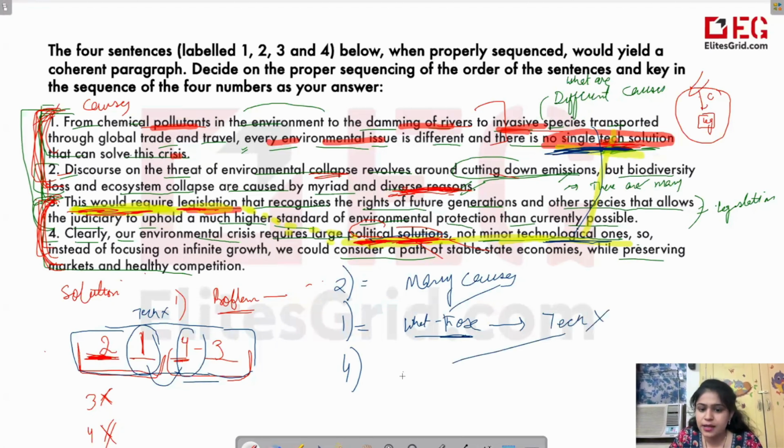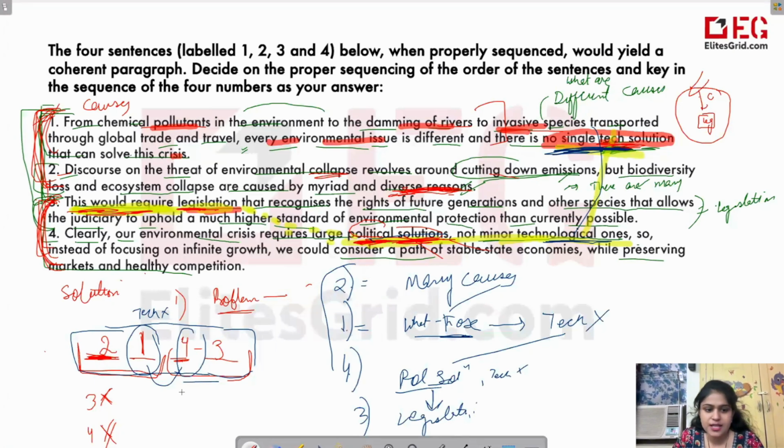Then the fourth is telling that we require political solutions and not technical solutions. And then the third is telling that this political solution is actually legislation. So there is a coherent meaning here. There is a flow. The second is connected to the first, and it is connected to the fourth, which is connected to the third. So this is the answer.